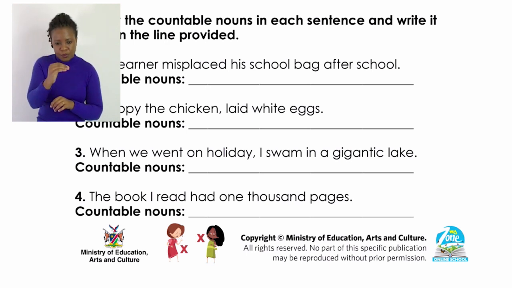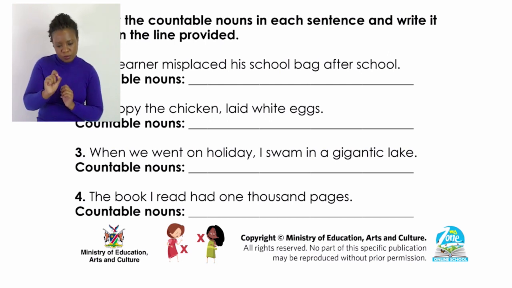Again, there's an error there. As you can see, it says write it them, so you leave out them. That becomes correct without them.